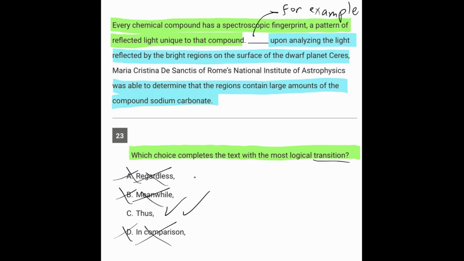So this is a good example of how when we do things in our own words, we may not get exactly what the question had in mind, but we still will get the right answer because this is a thus. This idea exists, thus, which is like a therefore. Therefore, this scientist was able to accomplish something using that idea. So the answer here is C.